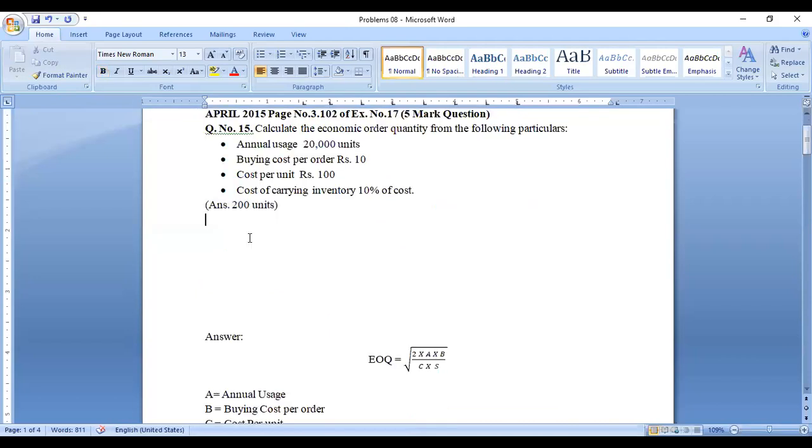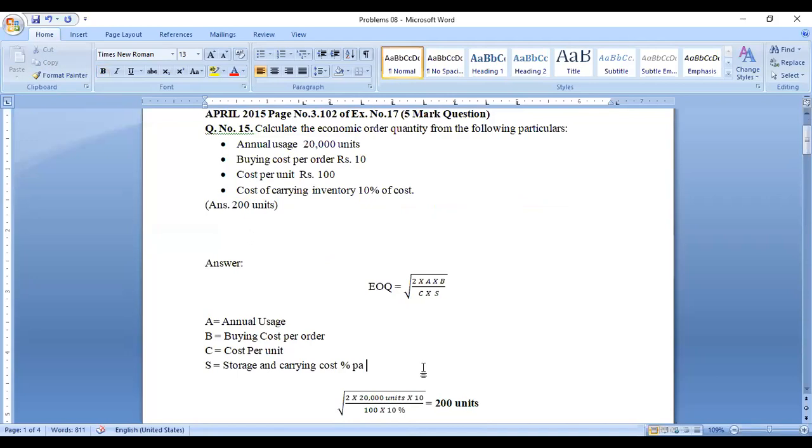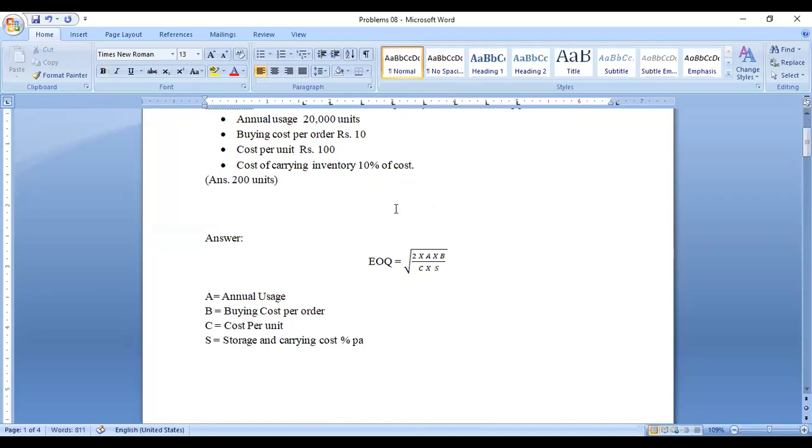You have to remember the formula for EOQ. EOQ is equal to the root of 2 into A into B divided by C into S. You can remember it like this: A, B, C, S. Here 2 is a number, and A is the annual usage. B is the buying cost per order. C means cost per unit. S means storage.